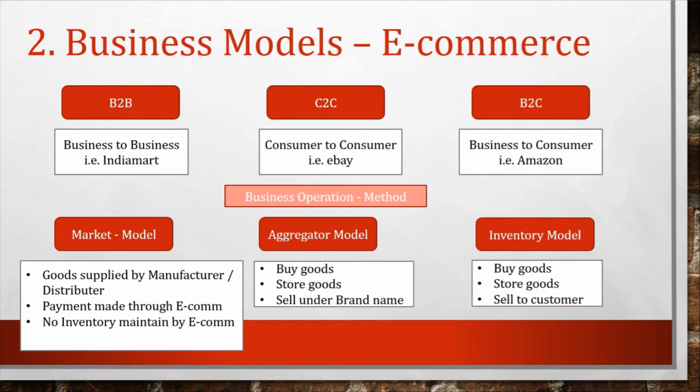Aggregator model means if the e-commerce operator wants to sell goods under his own invoice with their brand name, they follow this model, in which they buy the goods from the manufacturer or supplier, store those goods, brand them, and then sell to the ultimate user. In the inventory model, they buy goods, store the goods, meaning they maintain the inventory, and sell to the customer without any branding name. So these are the three types of models in e-commerce business.